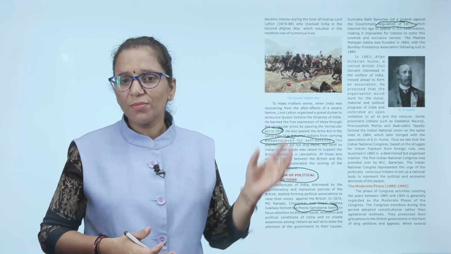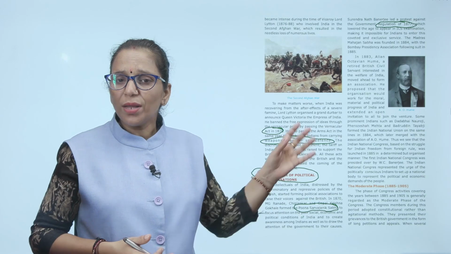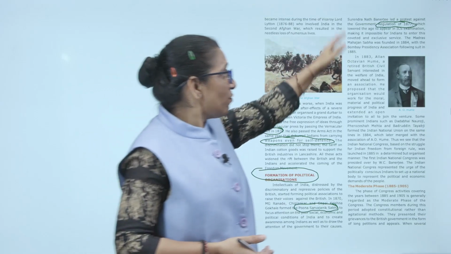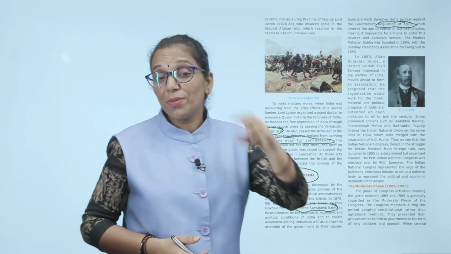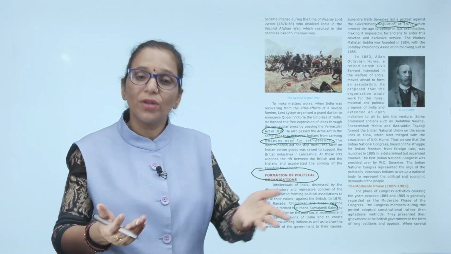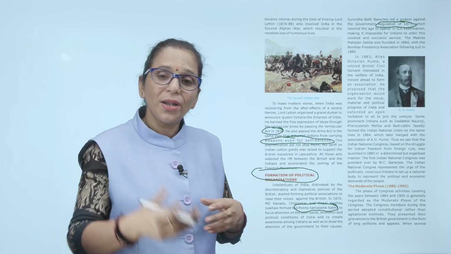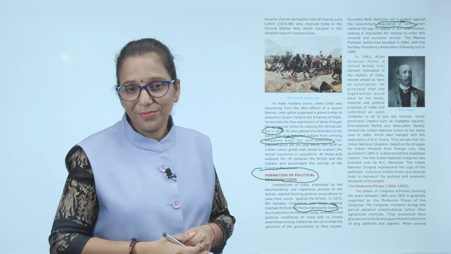The Madras Mahajan Sabha was founded in 1884 with the Bombay Presidency Association following suit in 1885. Though they lowered the age of the ICS exam, after that also many Indians qualified the exam. Now what will you do? Surendranath Banerjee, you throw out. But what happened? The other Indians also qualified the exam.